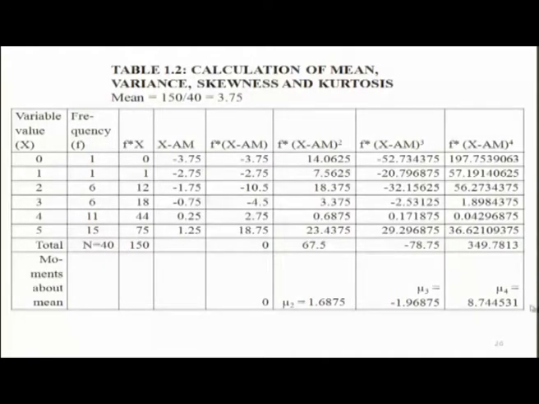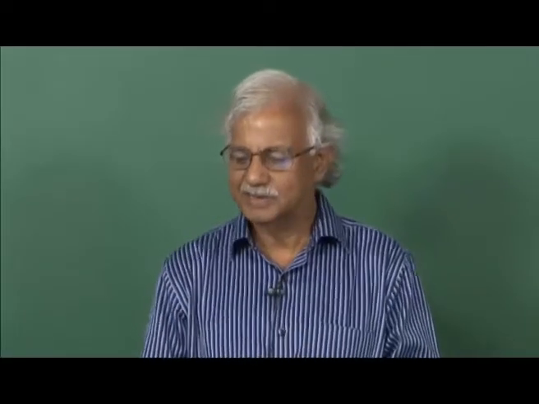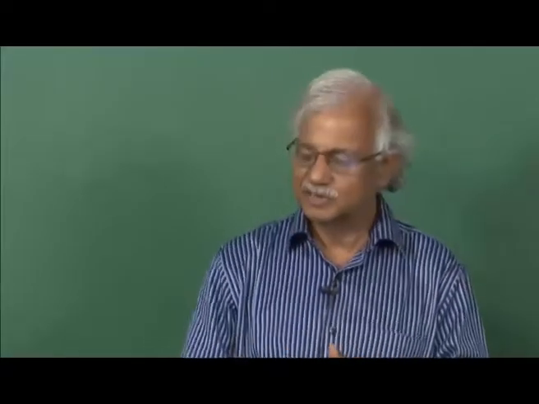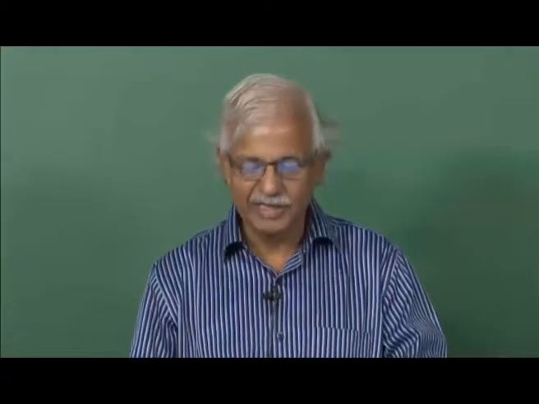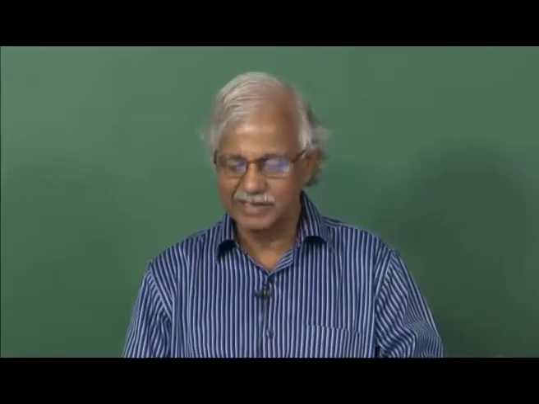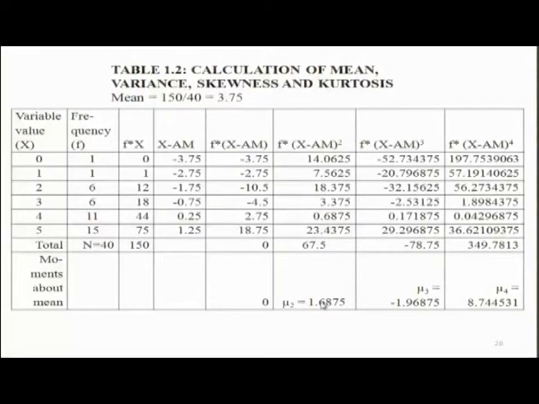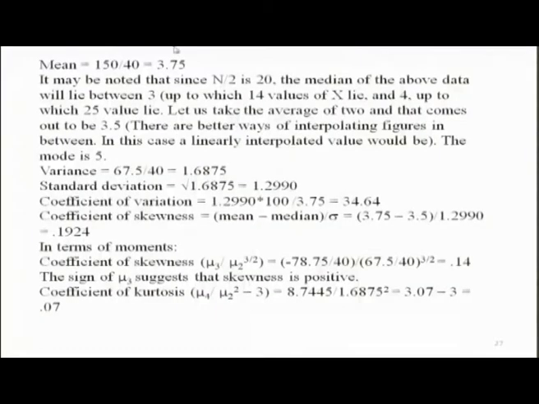Here mu 4, sum of these values is 349, all values are positive, and 349 divided by sample size 40, you get 8.7. This is mu 4. Mu 4 itself is indicative of kurtosis, but to arrive at coefficient of kurtosis, we divide this mu 4 by square of variance. This is variance, square of variance, and then take minus 3 to compare kurtosis of actual distribution with kurtosis of a normal distribution. So, here we have given the computations.